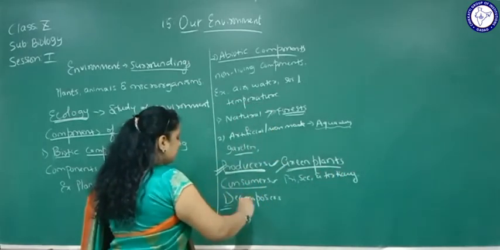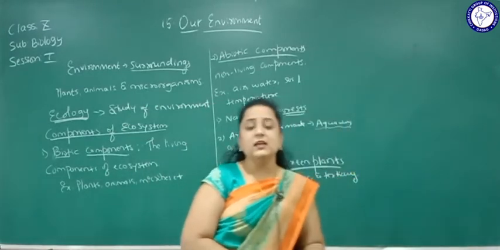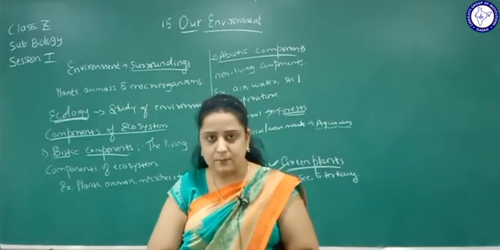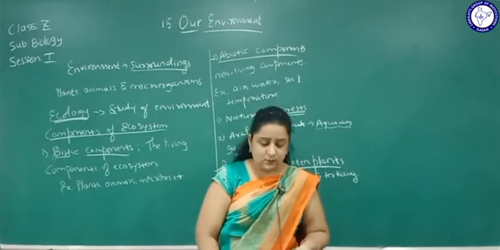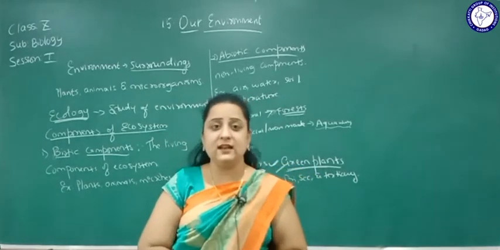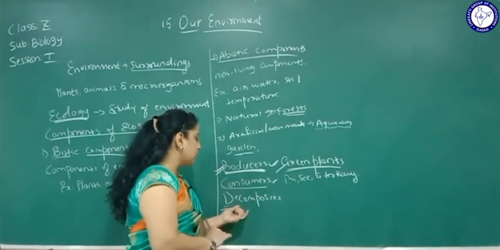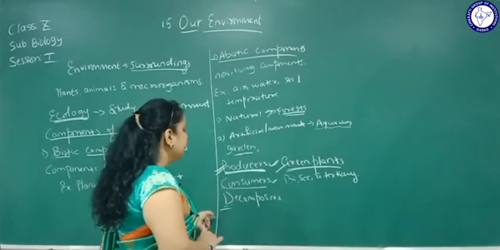Next, the third category is decomposers. Decomposers mainly include bacteria and fungi, which are responsible for breaking down complex organic matter into simple form. For example, when a plant or animal dies, what happens? It decomposes. How does it decompose? By bacterial action, so they are called decomposers. Decomposers play a very important role in the ecosystem. So the three categories are producers, consumers and decomposers.